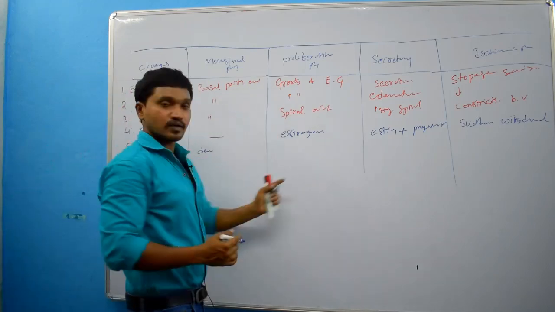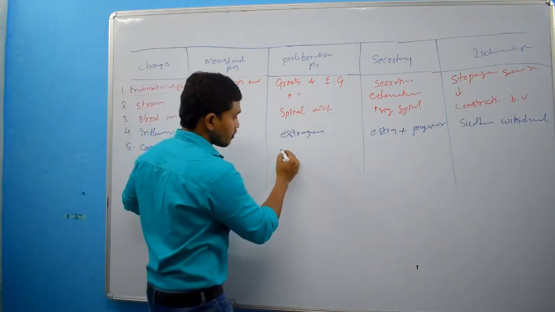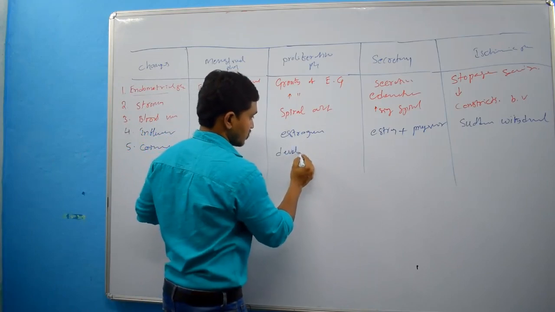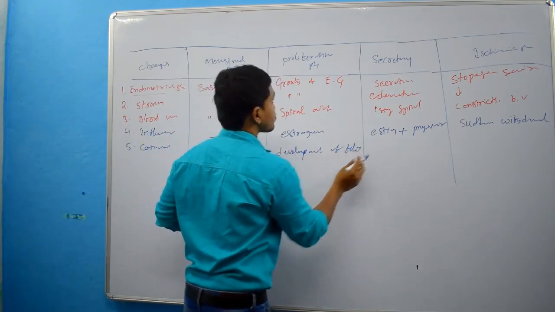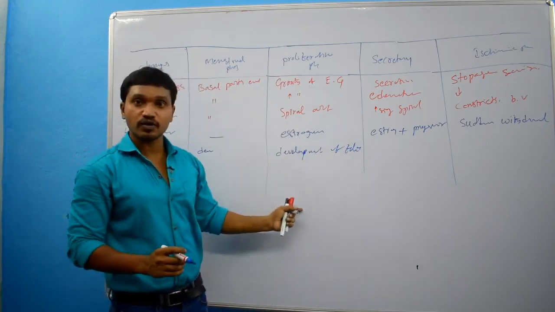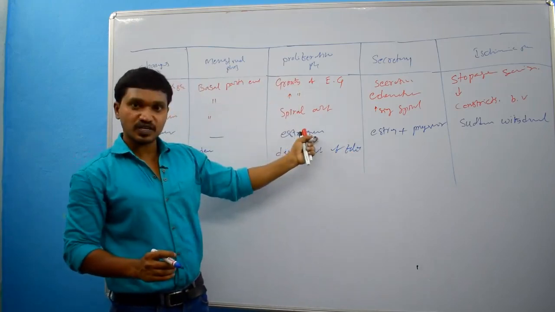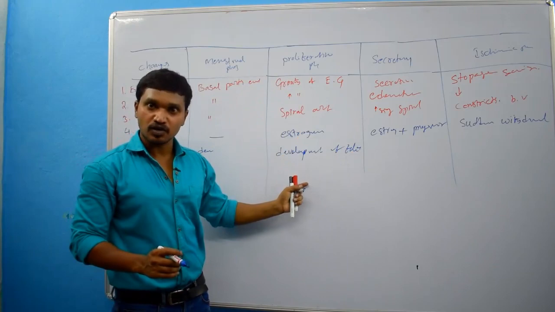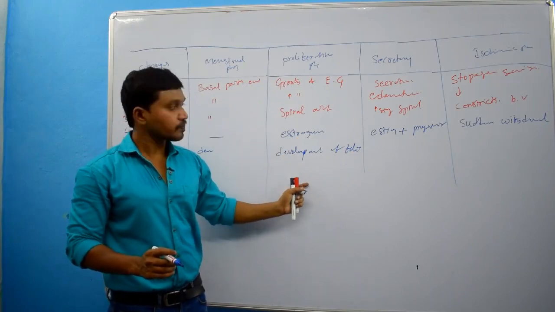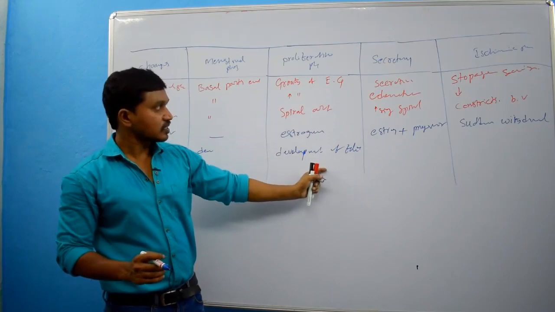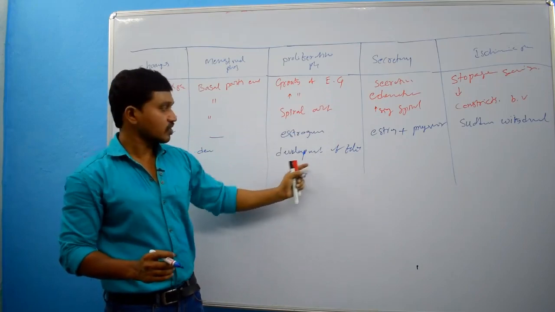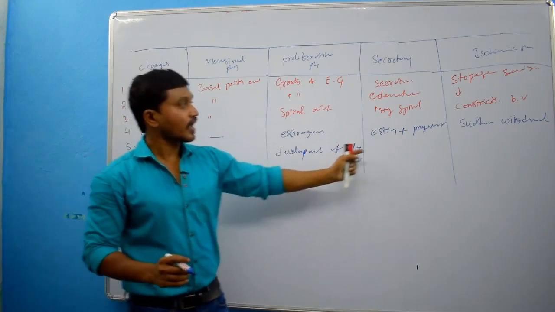And here, development of follicles. That is what we can call the estrogen phase or follicular phase. Clear? So this coincides with the development of follicle.